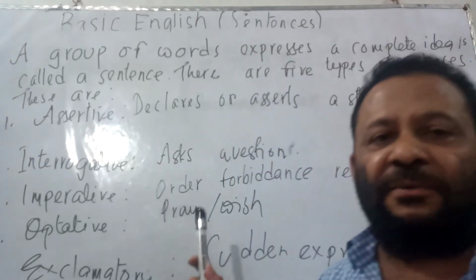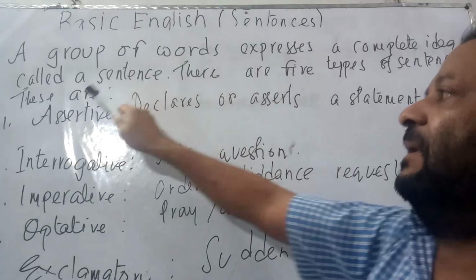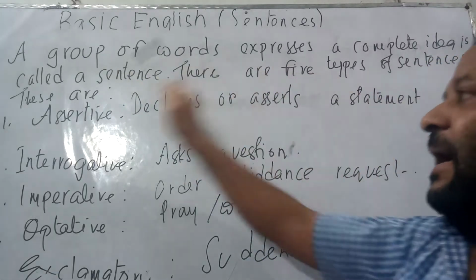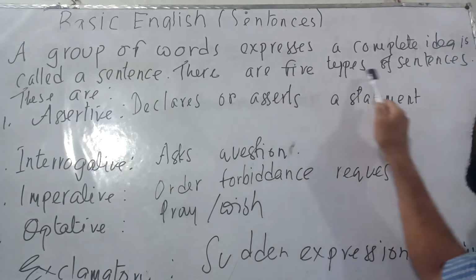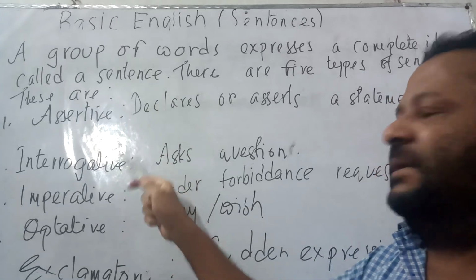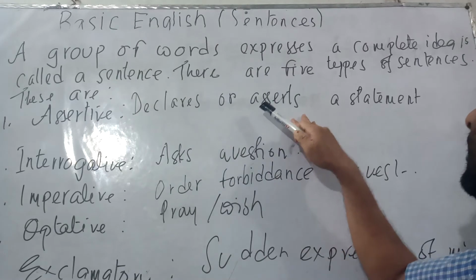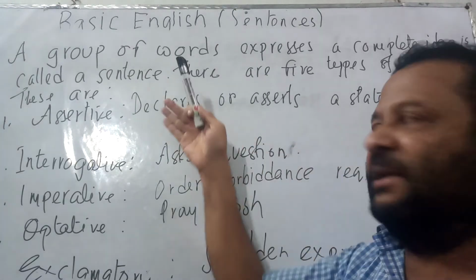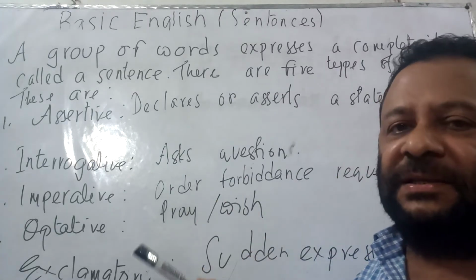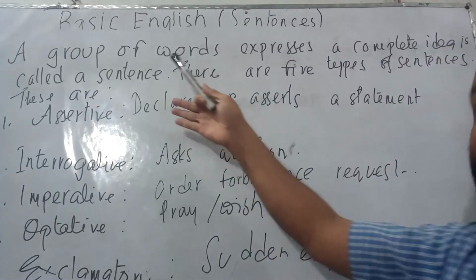Now let us look at the whiteboard. A group of words expresses a complete idea is called a sentence. I repeat, a group of words expresses a complete idea is called a sentence. Now there are 5 types of sentences. These are assertive. Now, assertive sentence is used to express declaration or assertion of a statement. That is, it declares or asserts a statement. Example, I eat rice, you play cricket, we enjoy life. These are actually the examples of assertive sentences.